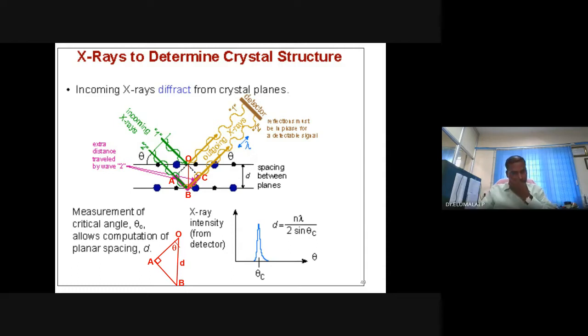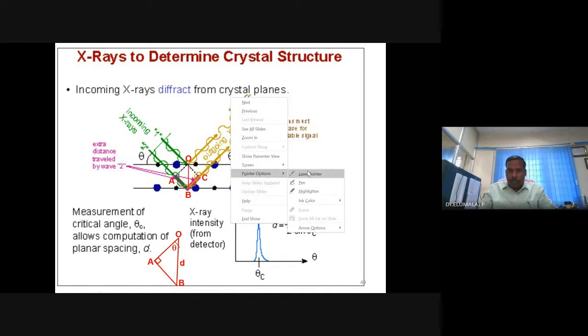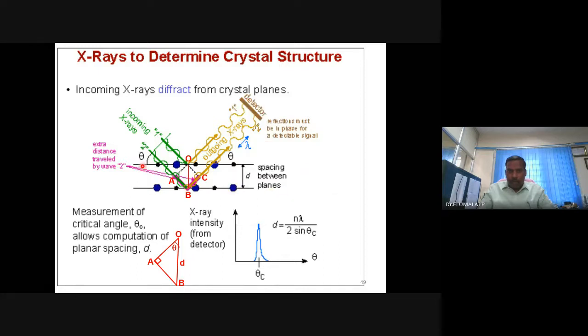But there are atoms, and there is a separation between these two places called interlayer spacing. Assume that this is a layer of atoms and this is another layer of atoms, and there is a definite separation distance. This distance is known as interlayer spacing or interlayer distance. Usually it is referred to as d-spacing.